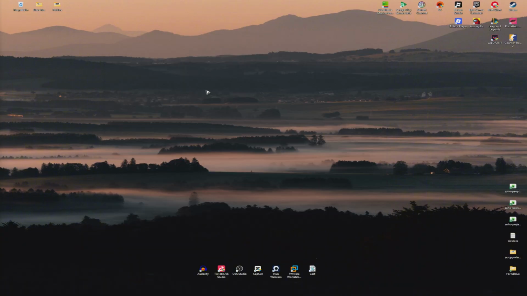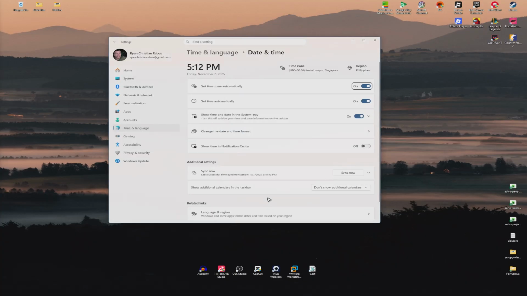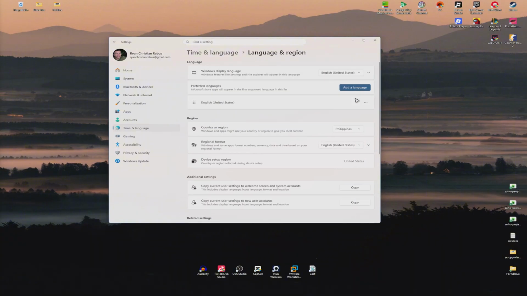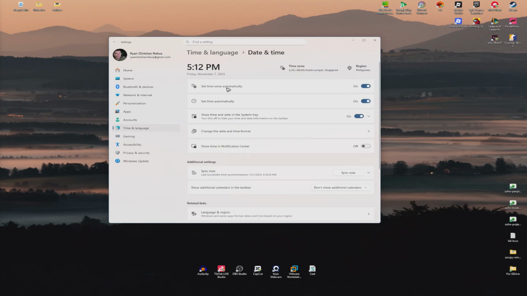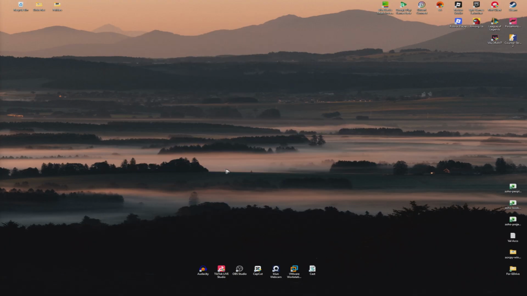Okay. Once your computer boots up, go ahead and go to the bottom right on your taskbar, right-click on date and time and click on adjust date and time. Wait for it to load, and once it loads, make sure that your region is set to the correct region right here. Okay? Once done, just go back and here enable set time zone automatically and set time automatically. Enable it. And then once done, go ahead and click on sync now. All right? After that, go ahead and restart your computer and check if it helps.